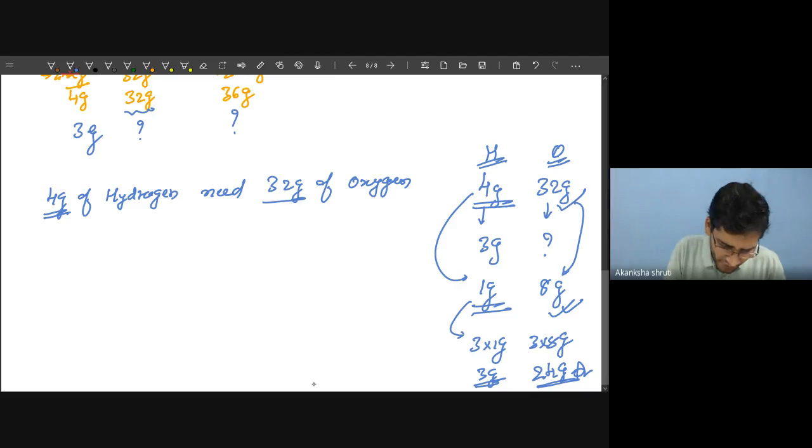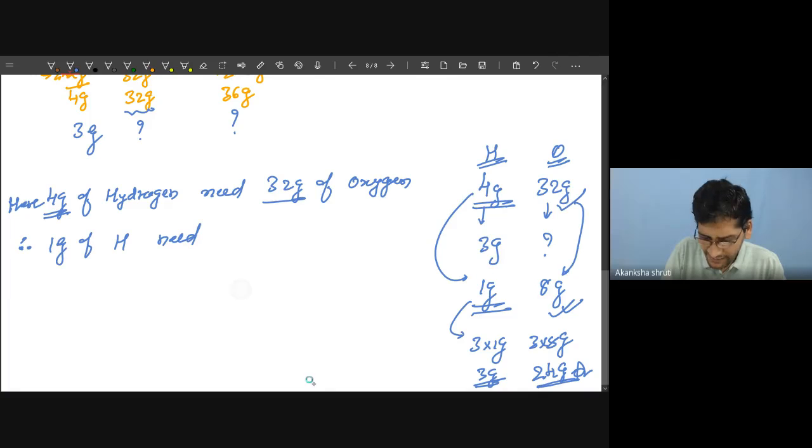So student, here 4 gram of hydrogen needs 32 gram of oxygen. Therefore, 1 gram of hydrogen needs how much gram? 32 by 4, because it will come in the denominator, 32 by 4 gives us 8 gram. Whatever 8 gram I have written here, the same 8 gram of oxygen.